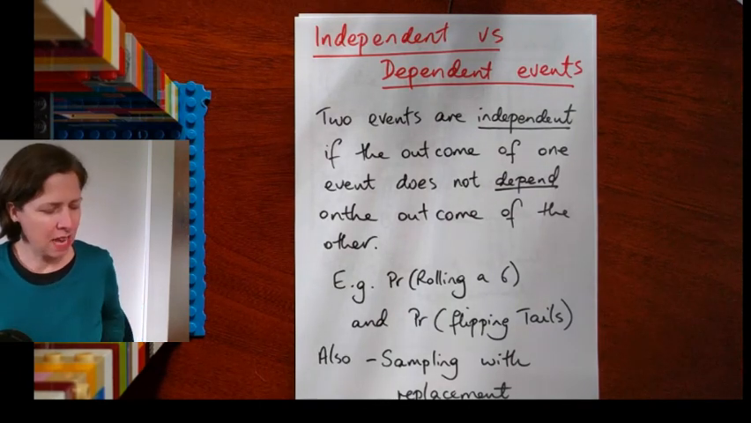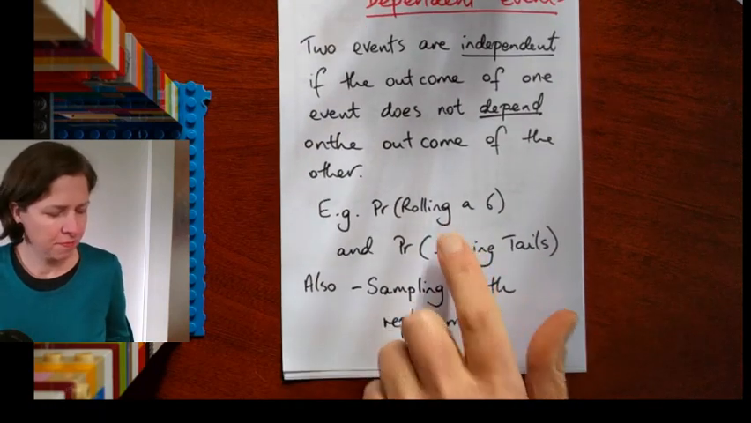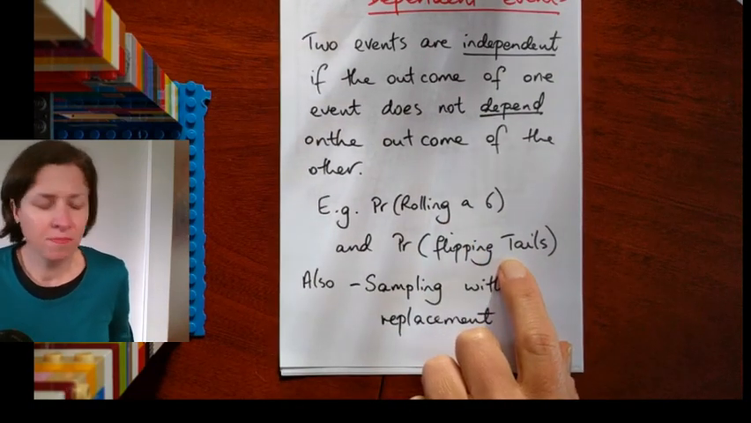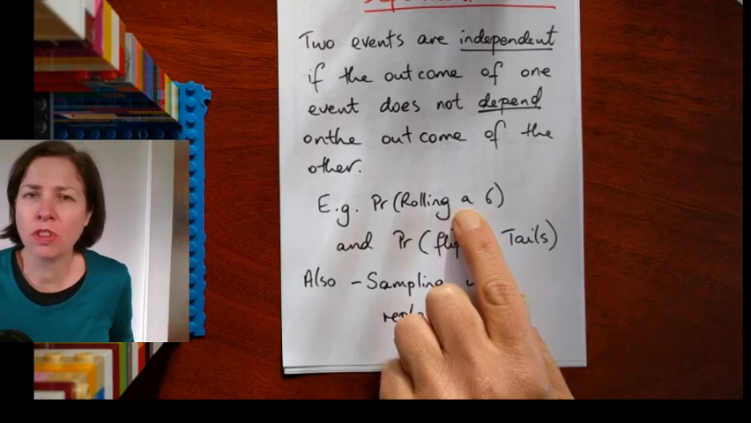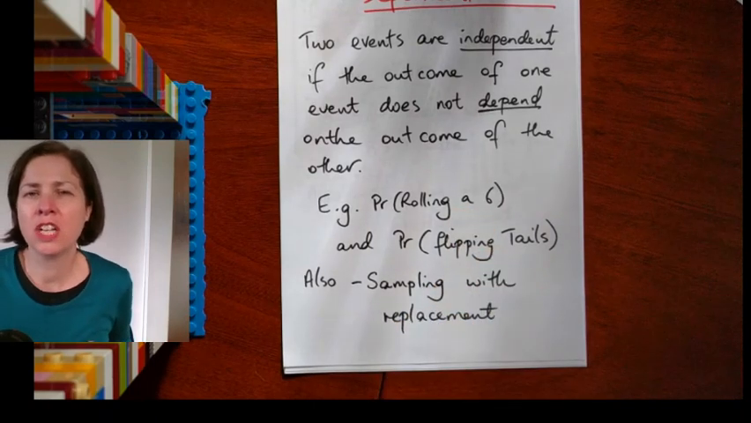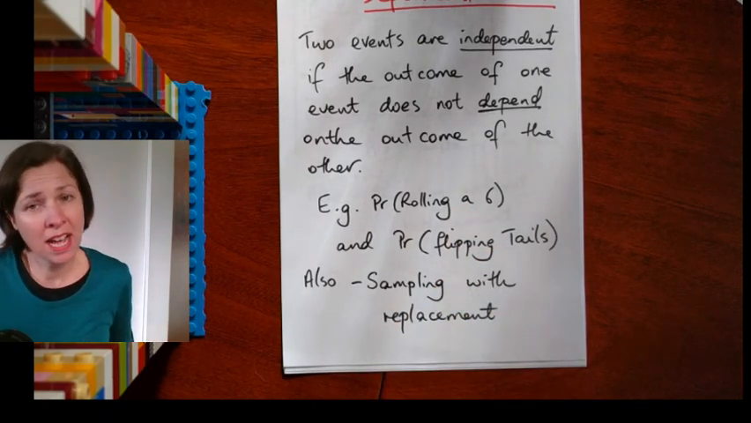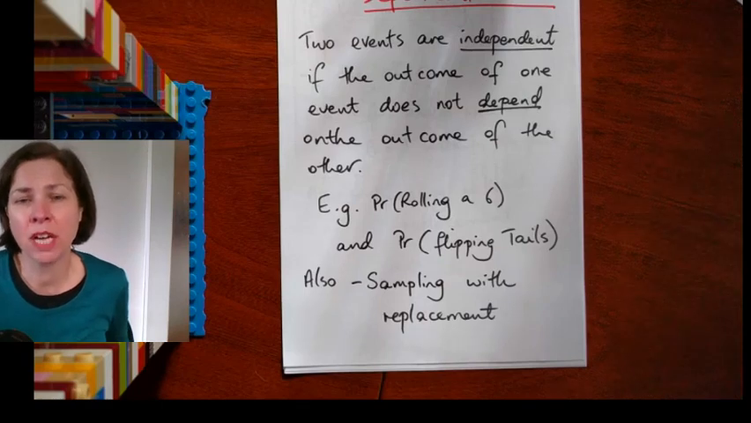So here's another example, rolling a 6 and then flipping tails. It doesn't matter whether I get a 6 or not the first time. It's not going to change the probability, which will be 1/2, of flipping tails with my coin.